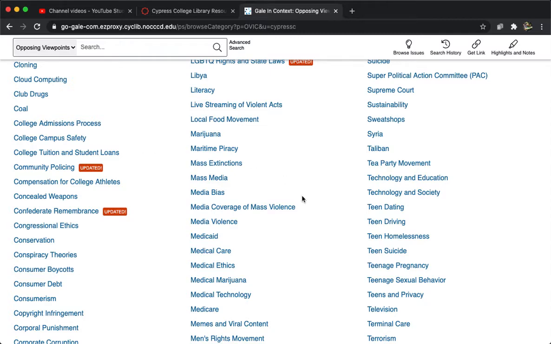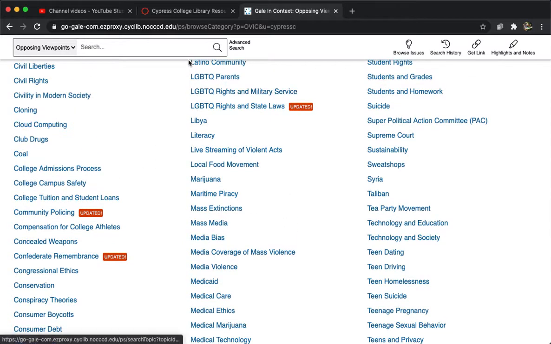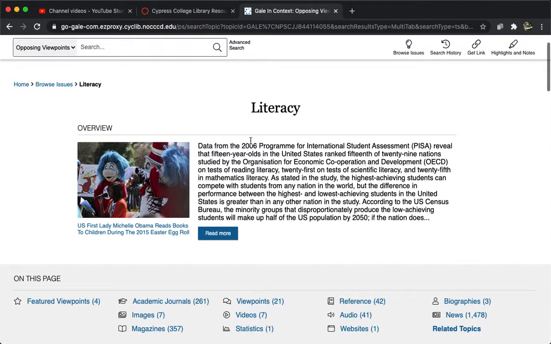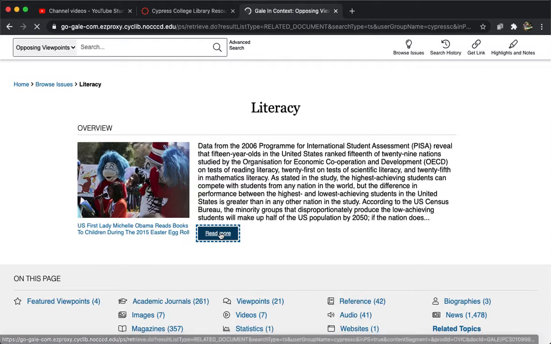I'm just going to click one for the sake of example. Literacy. So what will happen is it will show you this kind of overview, okay, and it says read more.